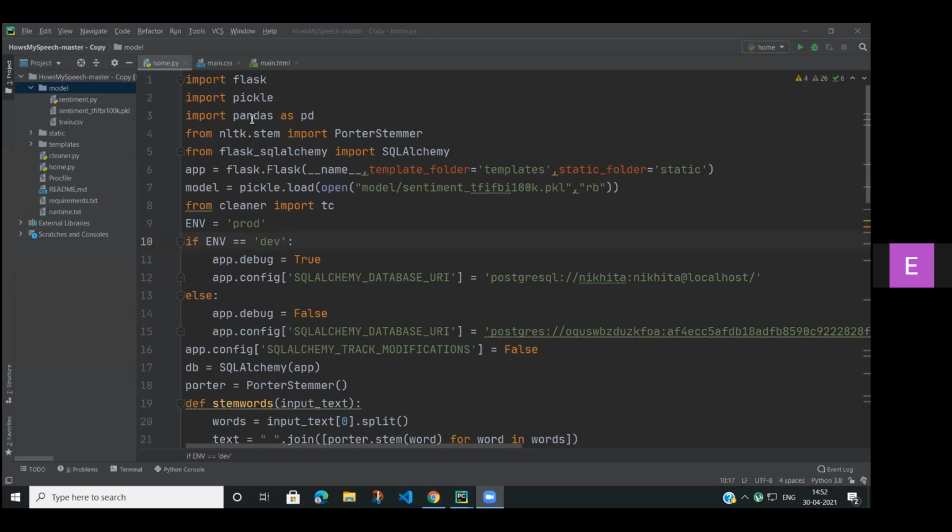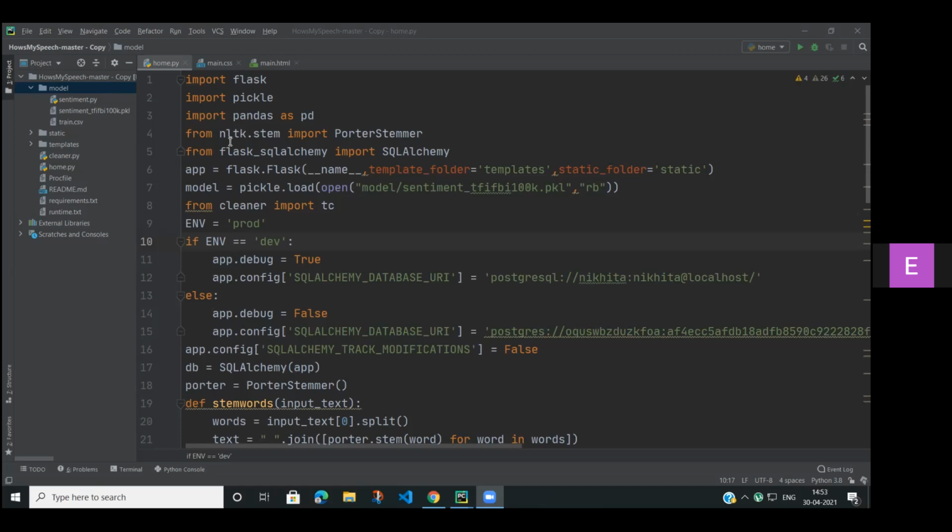Next, we are using Pandas. Pandas is a fast, powerful, flexible, open source data analysis and manipulation tool. It is built on top of the Python programming language. Next, from NLTK. NLTK is a tokenizer that separates the sentences into words. From nltk.stem, that is a package that performs stemming using different classes. We are importing Porter Stemmer. Stemming is the process of reducing words to their word stem by removing affixes such as suffixes.